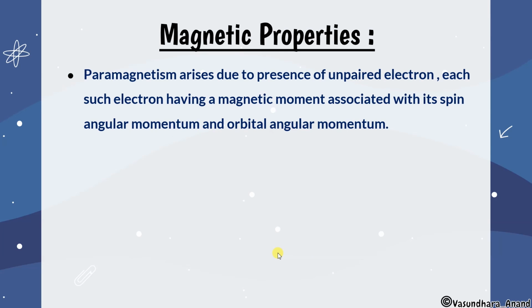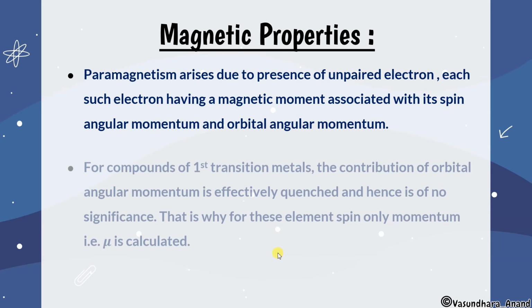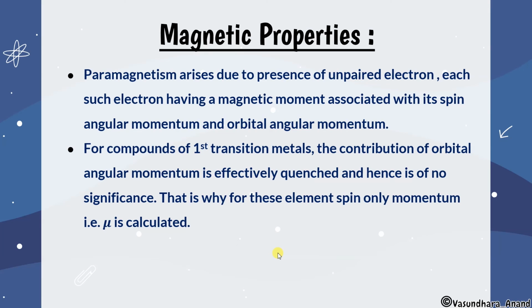Now something next in magnetic properties. Paramagnetism arises due to the presence of unpaired electrons, each such electron having a magnetic moment associated with its spin angular momentum and orbital angular momentum. And the formula you know. For compounds of the first transition metals, the contribution of orbital angular momentum is effectively quenched and hence is of no significance. That means in the first transition series the contribution of orbital angular momentum has no significance.